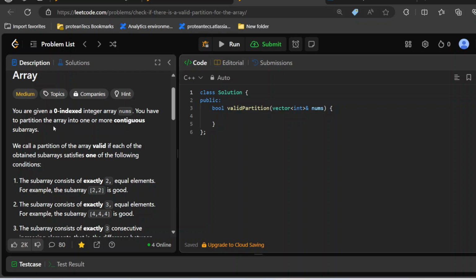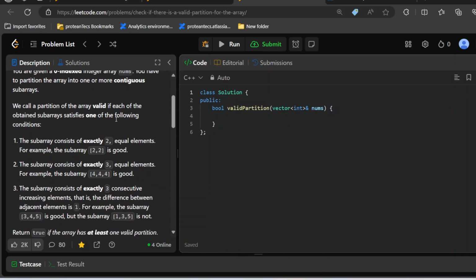So in this problem you are given a zero indexed integer array nums. You have to partition the array into one or more contiguous subarrays. We call a partition of the array valid if each of the obtained subarrays satisfies one of the following conditions. The subarray consists of exactly two equal elements, like 2 2. The subarray consists of exactly three equal elements, like 4 4 4.